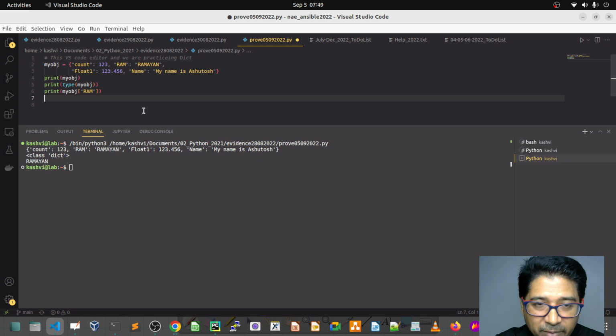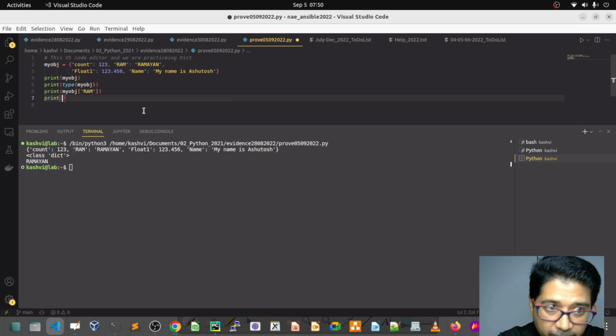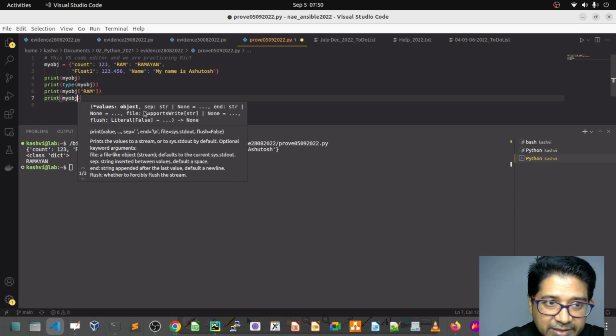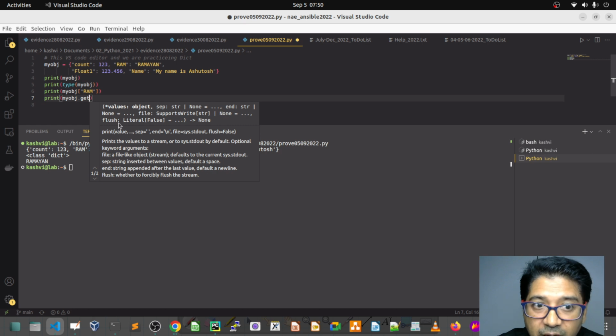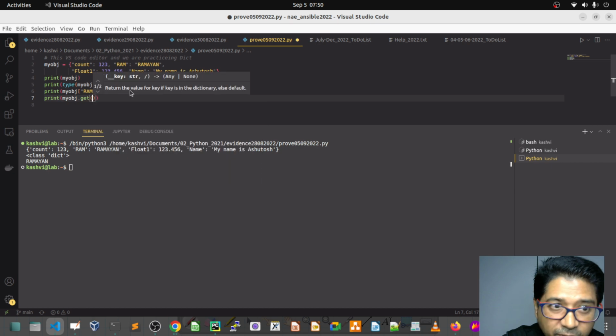So there are two element methods. I'm going to show you. So my object is a dictionary, and I'm going to call the method. As soon as you give the dot, it will show you what you want. There is something called get. What is get? If you do the get, what does it print? Let me print and show you. I'm doing get one.